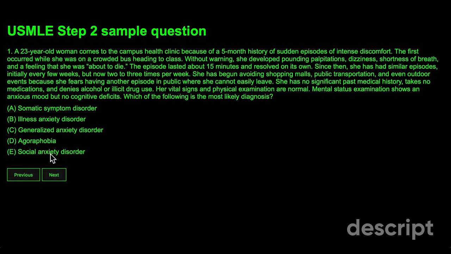So E, social anxiety disorder. Social anxiety disorder is when you have anxiety in social situations, mainly when you are performing something in a social situation.